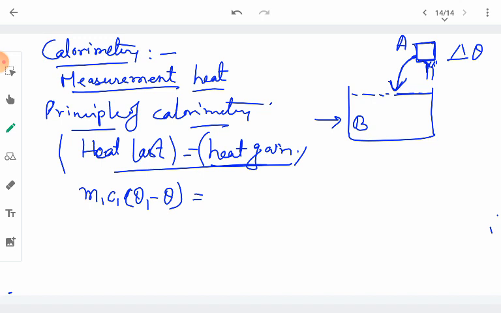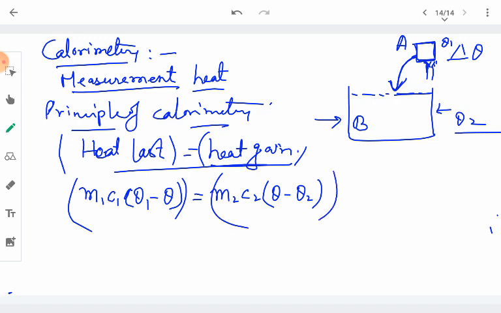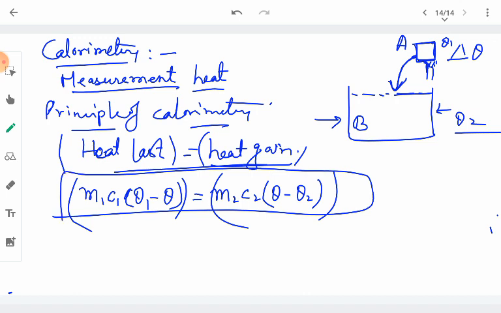And similarly the other system B will gain heat which will be equal to this much. So numerically what will be its value? It will be the mass of water, meaning system B, times its specific heat and its temperature change, which takes place from its temperature theta 2 to theta, because system A was initially at theta 1 and system B was at theta 2. So both attain the same temperature theta after some time. So the heat lost by one system is equal to the heat gained by the other system. So we make use of this formula and this principle of calorimetry in order to measure the specific heats of substances.